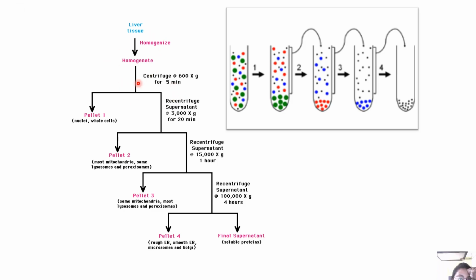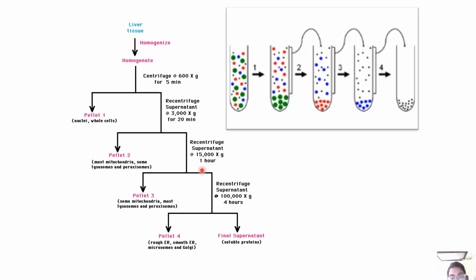The centrifuge pellet 1 will be nuclei and whole cells. Then recentrifuge the supernatant at 3000 G for 20 minutes, and pellet 2 will be most mitochondria, some lysosomes and peroxisomes. Then recentrifuge the supernatant at 15,000 G. Then pellet 3 is microsomes, mitochondria, most lysosomes, peroxisomes.